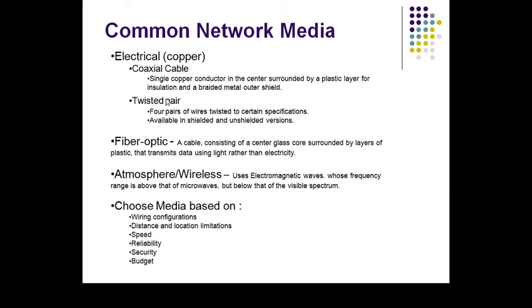Here the data will be in the form of an electrical signal. Here the data will be in the form of an optical signal, in the form of light. Then the atmosphere uses electromagnetic waves whose frequency range is above the microwaves but below the visible spectrum. So how to choose the media?